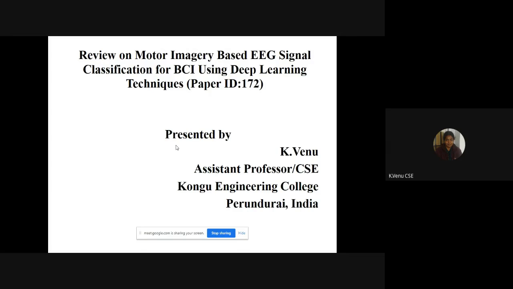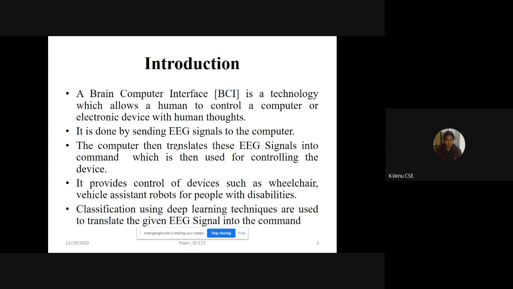I welcome you all to my presentation on the topic Review on Motor Imagery Based EEG Signal Classification for BCI using Deep Learning Techniques. Introduction. A brain computer interface is a technology which allows a human to control a computer or electronic device with human thoughts. It is made possible by analyzing the EEG signals.